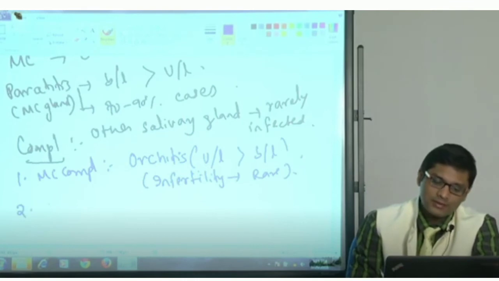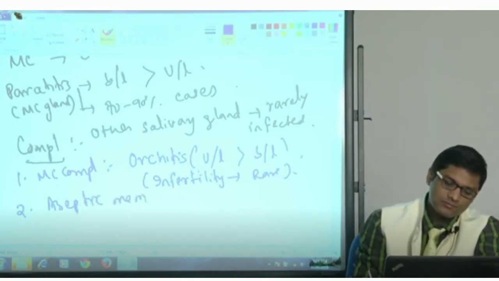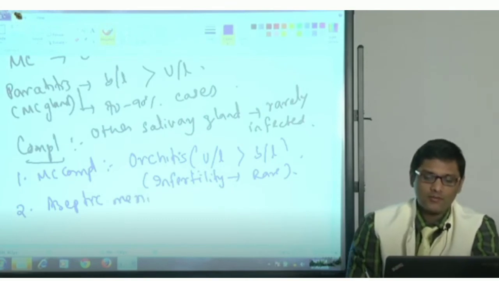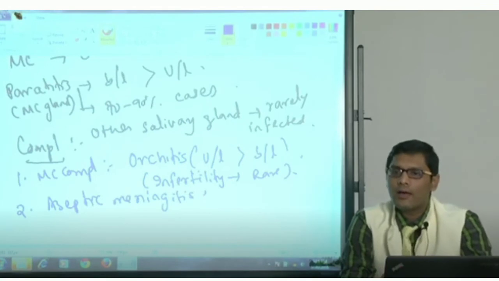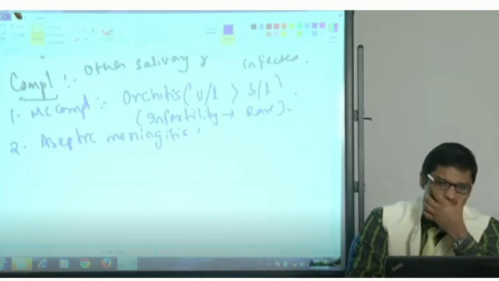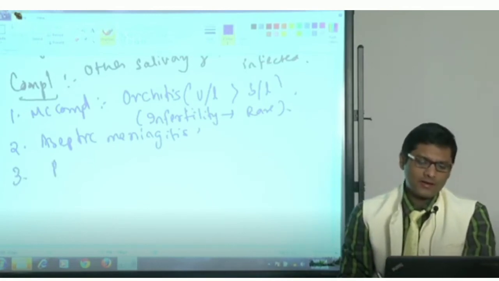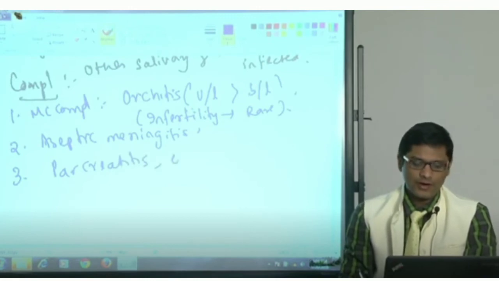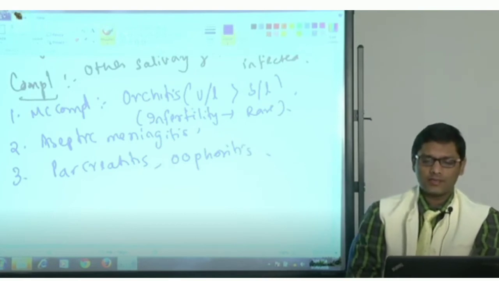The second complication is aseptic meningitis. If they ask the most common manifestation in females, the answer will be aseptic meningitis. Overall it is orchitis. Then pancreatitis, oophoritis, all these are other complications.